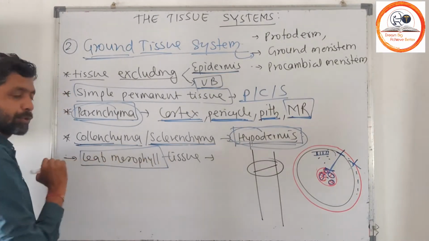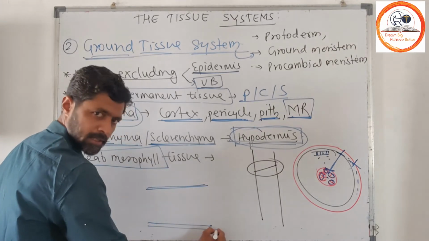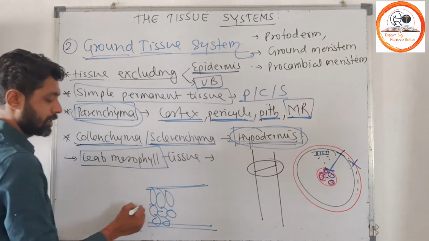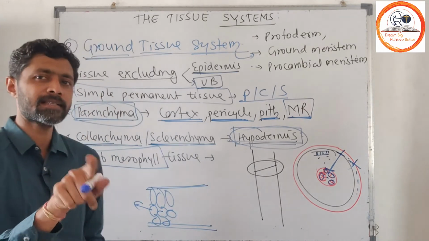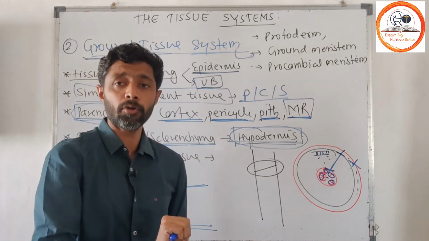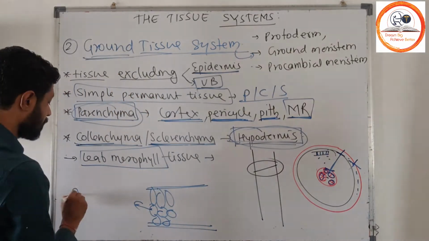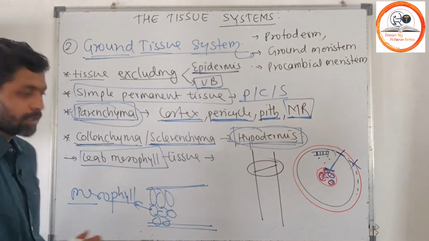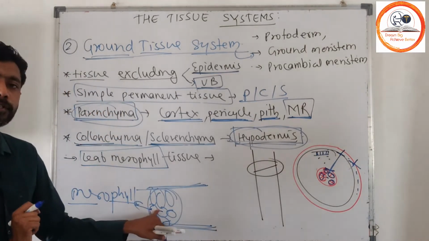Next is the leaf mesophyll tissue. The mesophyll tissue is formed between the upper epidermis and lower epidermis. Mesophyll cells are chlorenchymatous cells, and chlorenchymatous cells are nothing but parenchymatous cells. Parenchyma having chloroplast is considered chlorenchyma. This chlorenchyma is going to form the mesophyll tissue. Meso means middle, phyll means leaf. In the leaf, between the upper epidermis and lower epidermis, this entire region is considered mesophyll tissue.